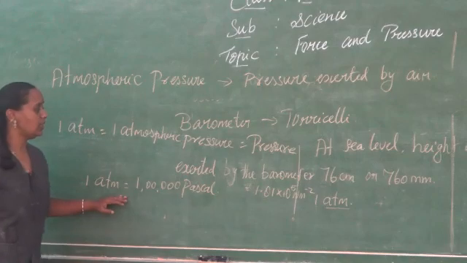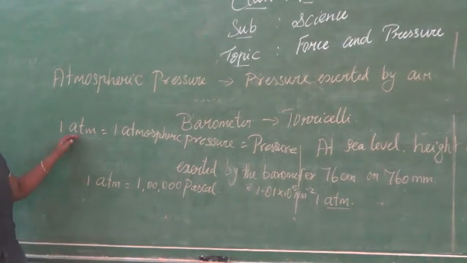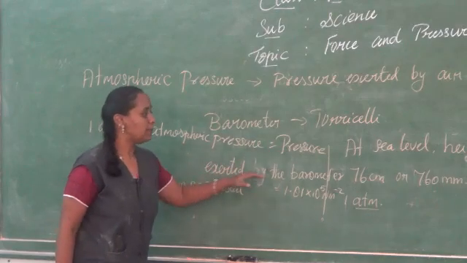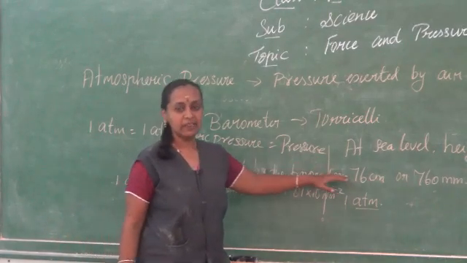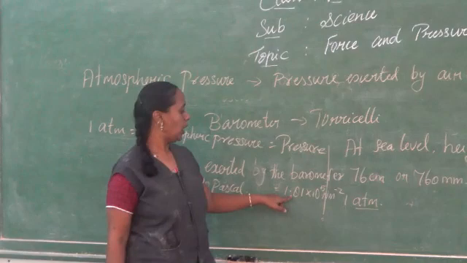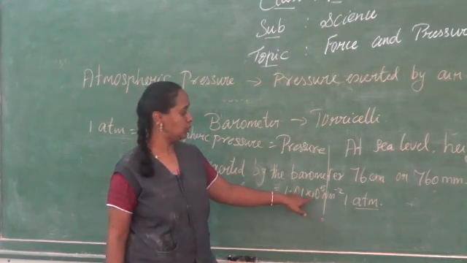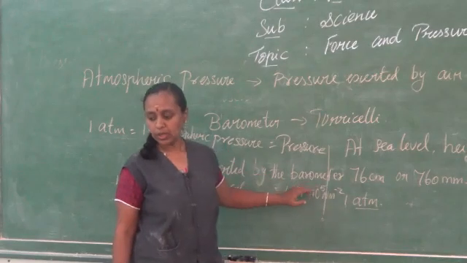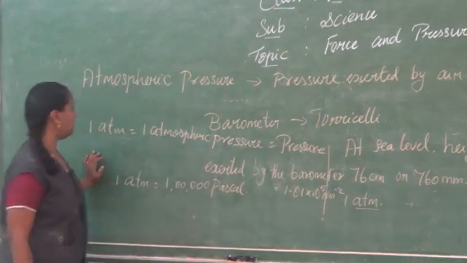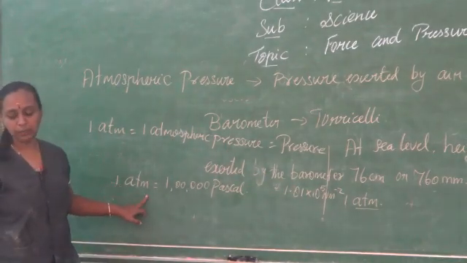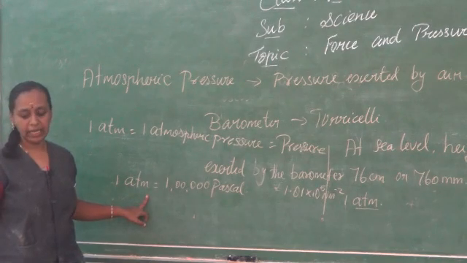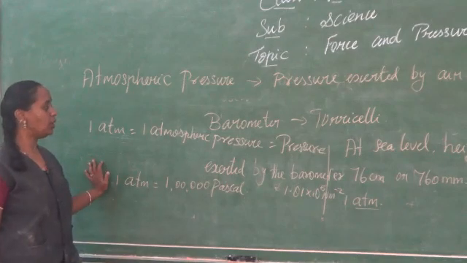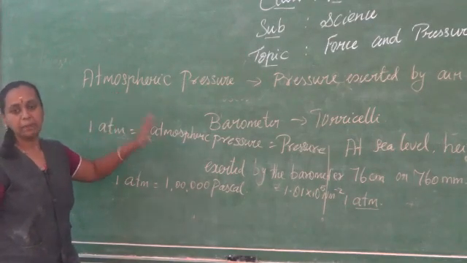Now one atmosphere is equal to the pressure exerted by the mercury column in the barometer at 76 centimeter, which is equal to 1.01 into 10 power 5 Newton meter minus 2. So in the SI system, one atmospheric pressure, that is 1 ATM, is approximately equal to 1 lakh Pascal. So the SI unit of atmospheric pressure is Pascal.